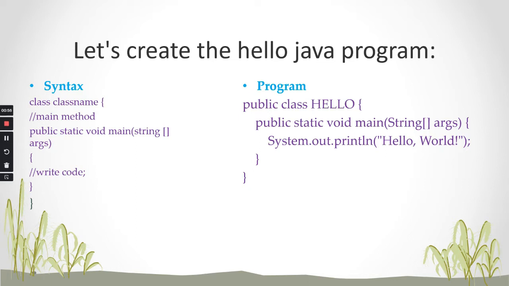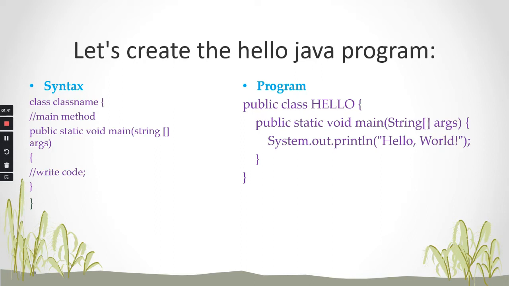Here we have the class name. In the class, we have a method called main, which is declared as public static void. So let us see what is class, what is public, what is static, what is main, what is void. First, class. A class is a template or a blueprint which holds the objects. Imagine that a class is a container in which we are holding the objects. That is why an object is also called an instance of a class, that means the result of the class.